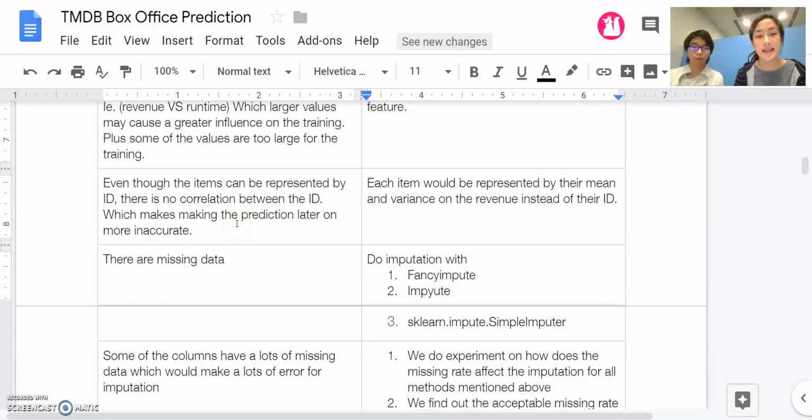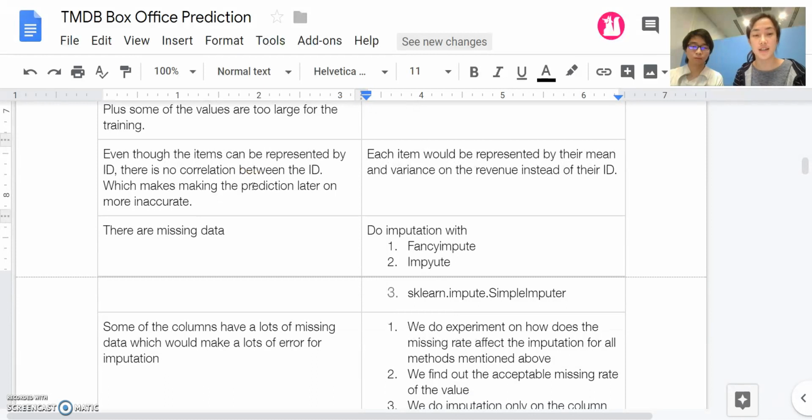The next thing is, even though each item can be represented by an ID, there is no correlation between the IDs. For example, if my ID is 1 and Mo's ID is 2, it doesn't mean that we are closely related to each other. So we have to represent each of the casts by their mean of revenue, making the numbers really related to each other.